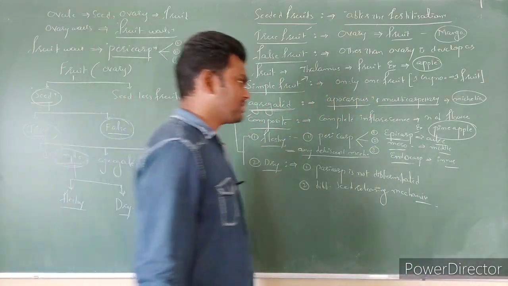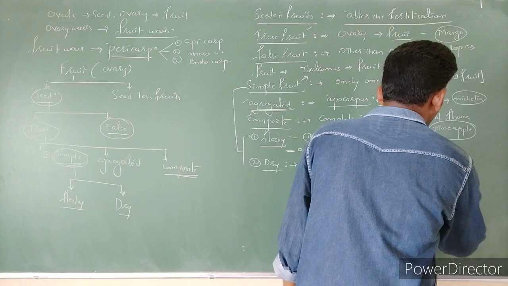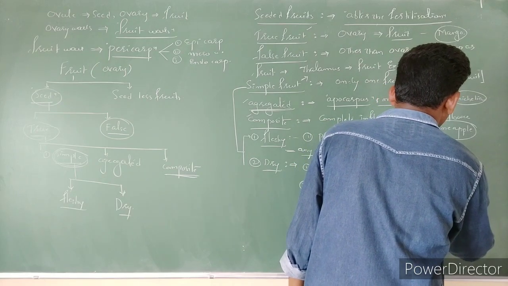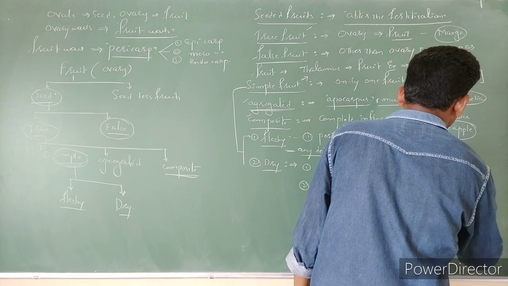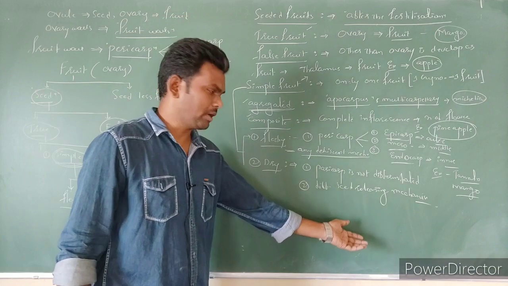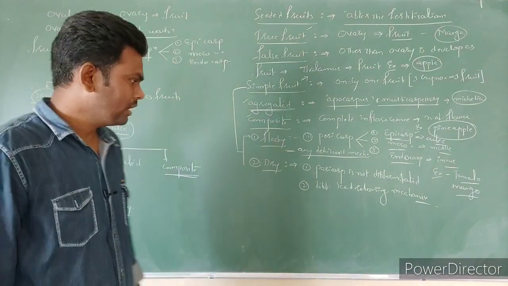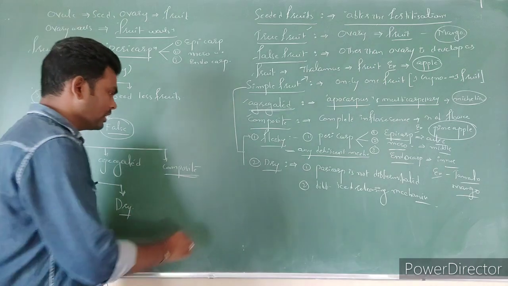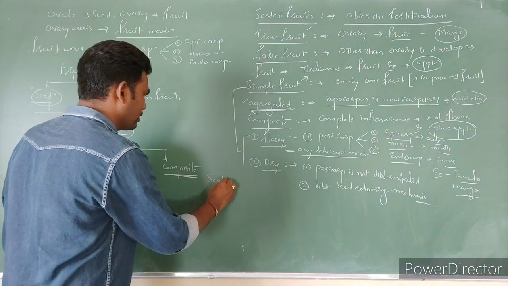The fleshy fruits, the best example is tomato as well as mango, where you can notice these three layers. And dry fruits are dates, palm, like you can notice, right? So this is actually the fruit topic. And next, the information regarding seed.